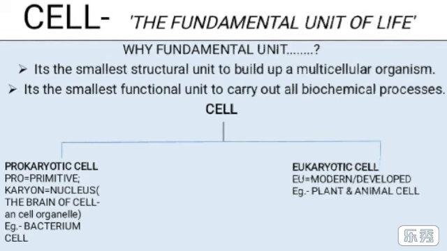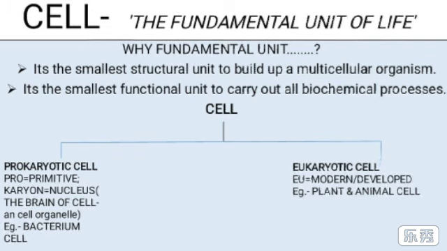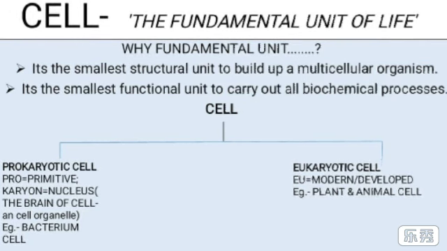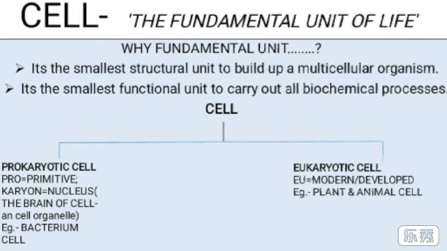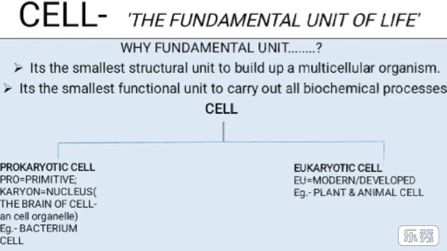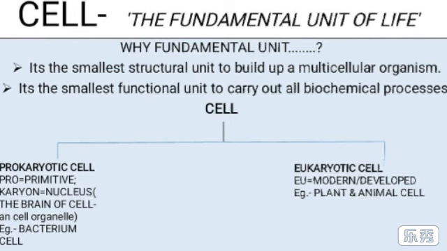Now, the type of cell. Basically, the cell is divided into two categories based on the type of nucleus present within the cell. The nucleus, or called karyon, is a cell organelle which is called the brain of the cell because it controls the metabolism of that cell.